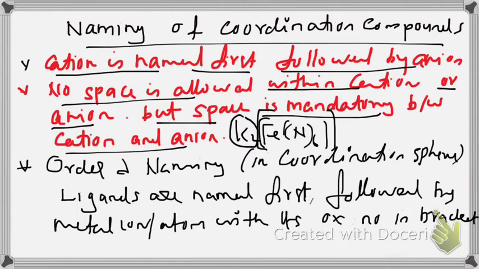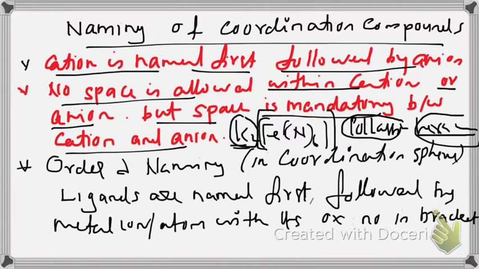While naming this compound, you have to write potassium. Then naming of cation is completed. After giving a space, you can write hexacyanoferrate(II). That is a single word without any space. So, no space is permitted within cation or anion, but a space is mandatory between cation and anion to distinguish between them.